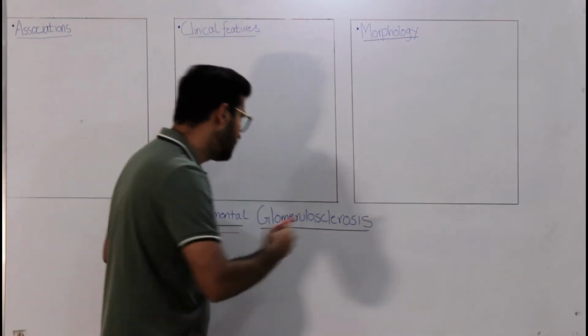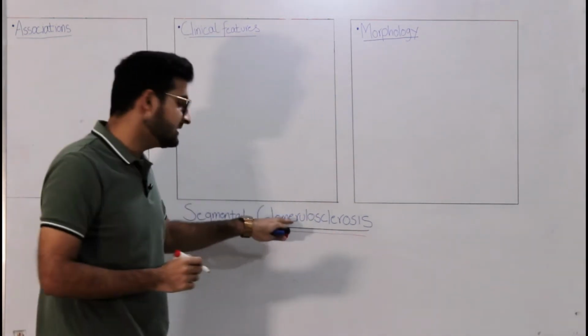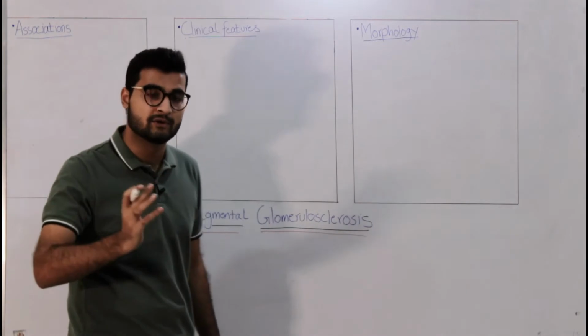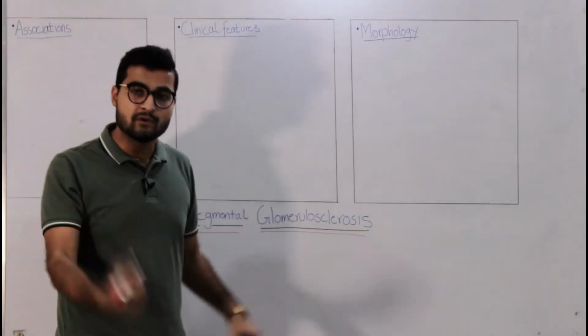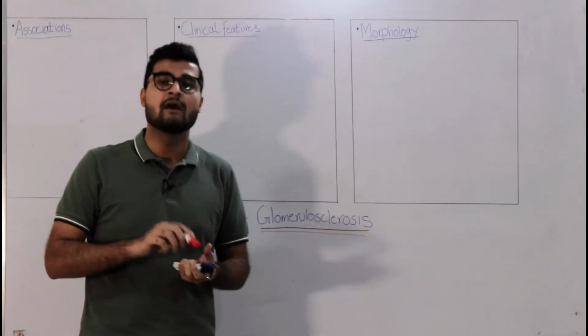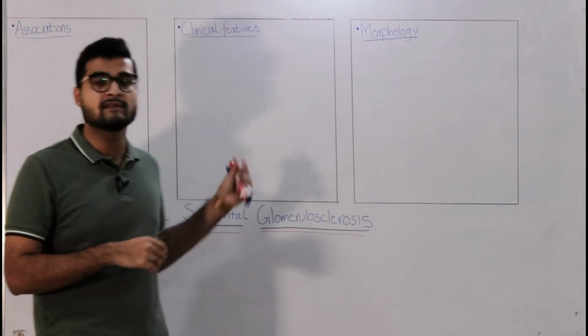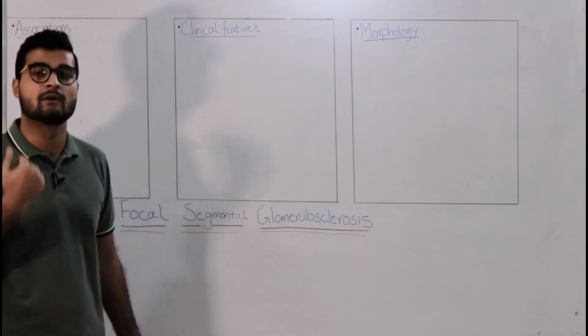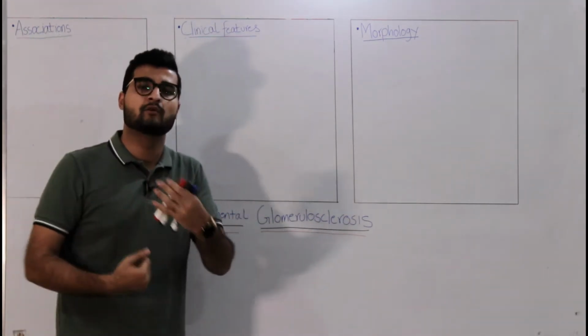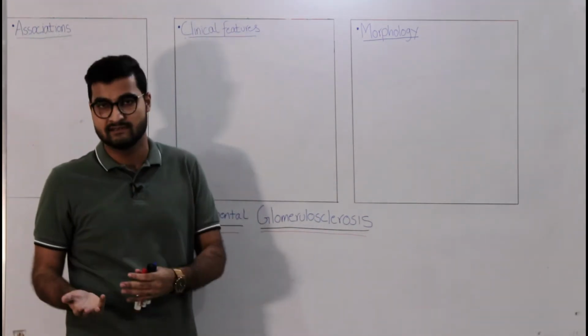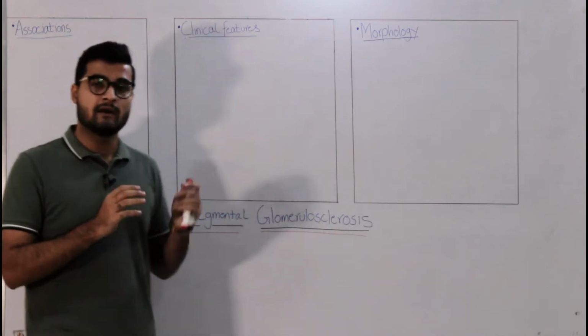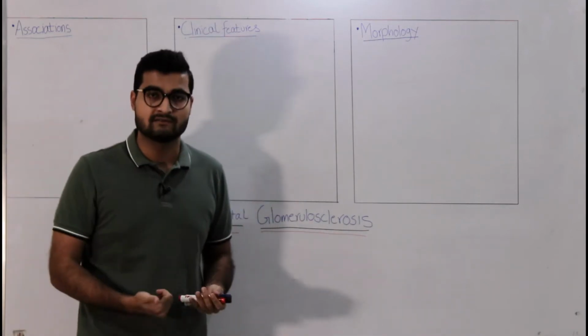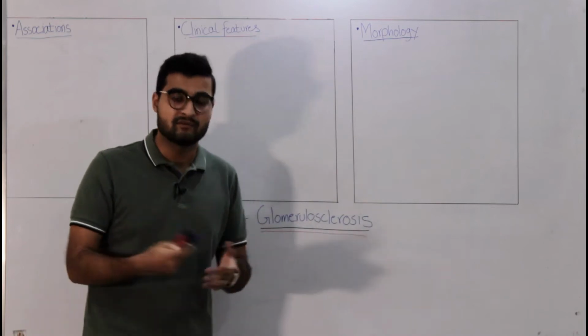Now coming on to glomerulosclerosis. Glomerular means that the disease is happening in the glomerulus, and there is sclerosis in the glomerulus, that is deposition of your matrix. That we'll see how that happens. So this is what I mean by FSGS, focal segmental glomerulosclerosis. It is kind of an advanced version of minimal change disease, so you can call it that. Now it comes under the heading of nephrotic syndrome. So it is a type of nephrotic syndrome.